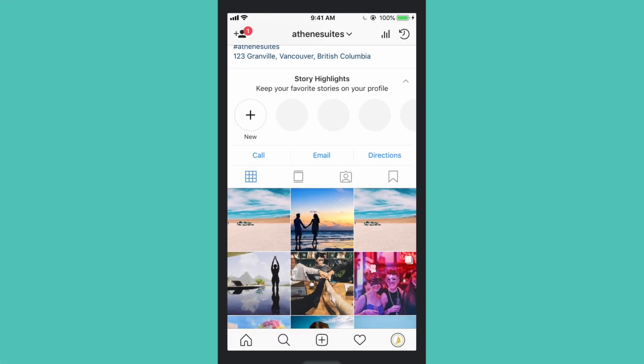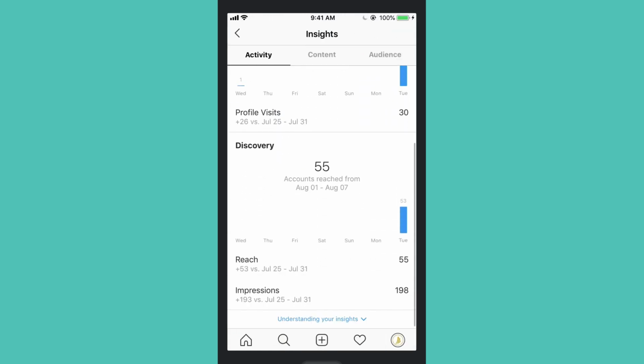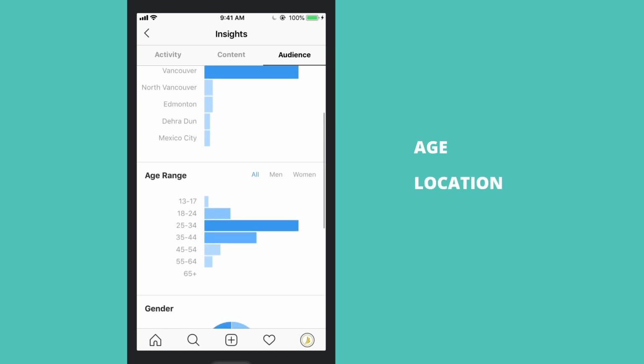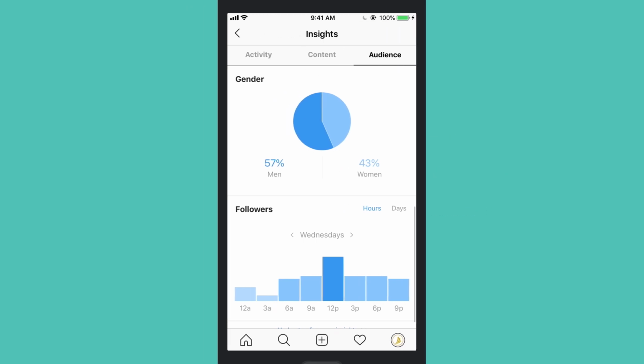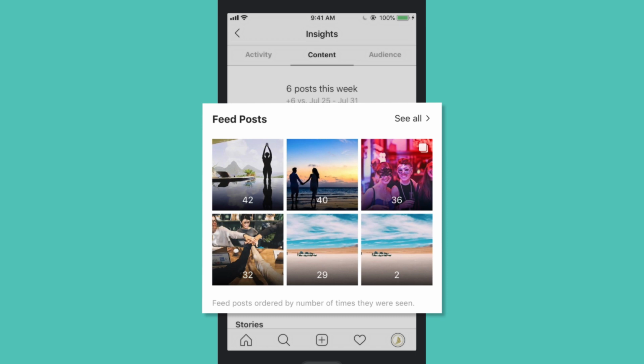Instagram business accounts have access to insights, which shows when your audience is online and is a great tool for deciding when to schedule posts. Insights also shows you the demographics of your audience, such as their age, location, and gender, so that you can better tailor your content to them. It also lists your top performing Instagram posts, so you can learn from them and create similar content, building on what works best for your audience.